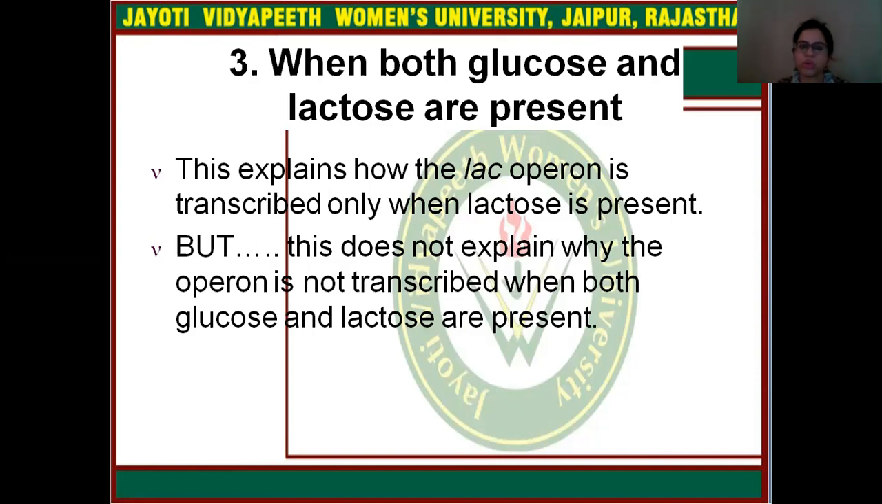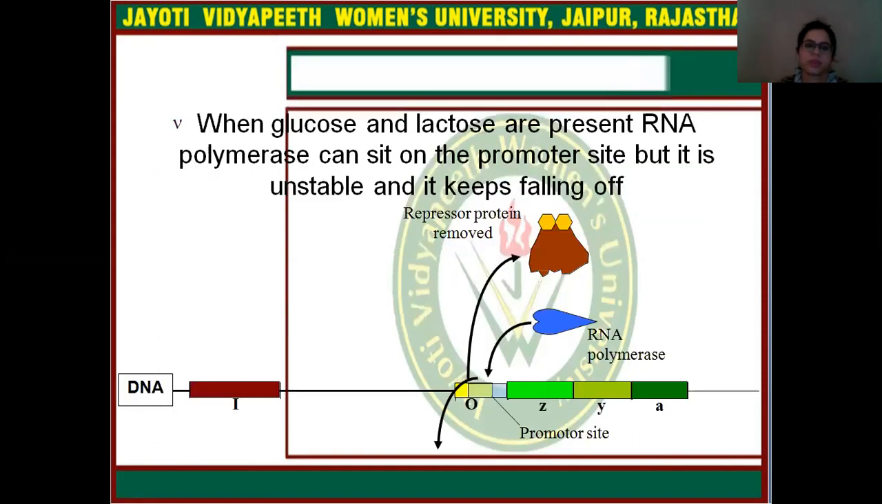When both glucose and lactose are present, this explains how the lac operon is transcribed only when lactose is present, but this does not explain why the operon is not transcribed when both glucose and lactose are present. When glucose and lactose are both present, RNA polymerase can sit on the promoter site, but it is unstable and it keeps falling off.